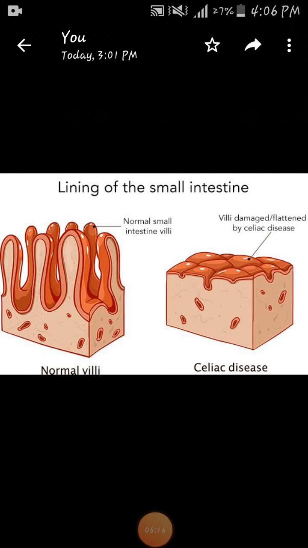This is the diagram which is showing normal villi of the small intestine. We can see these are elongated villi, and then here we have a person who is suffering from celiac disease, and we can see that there is flattening of the villi.